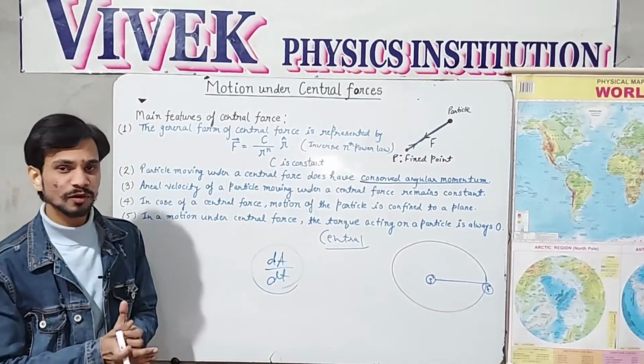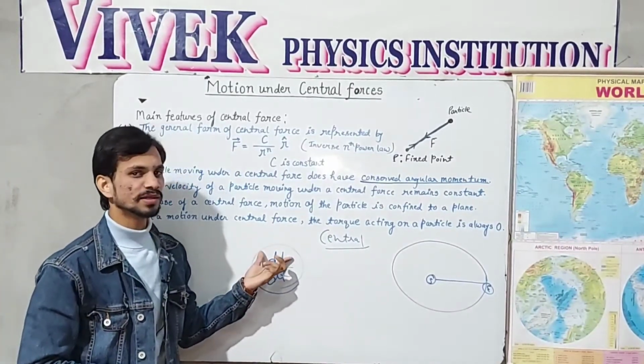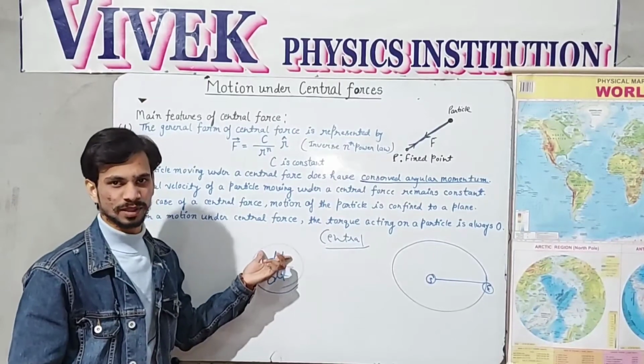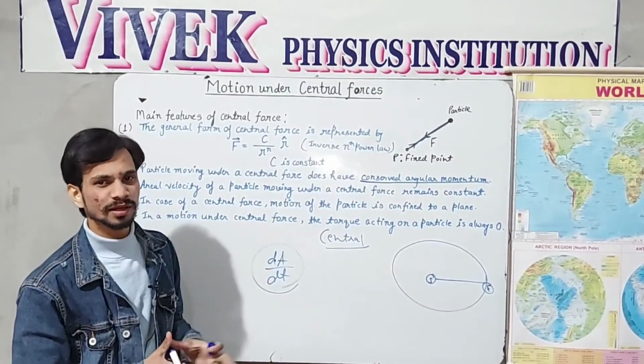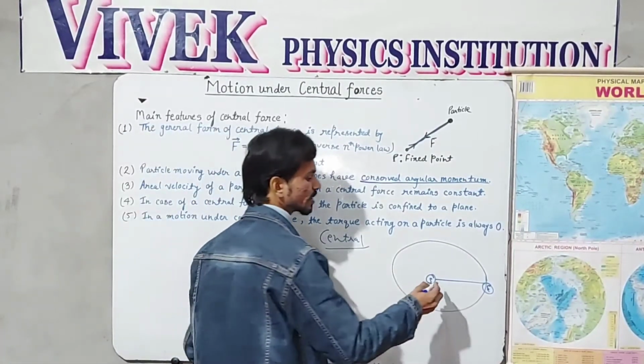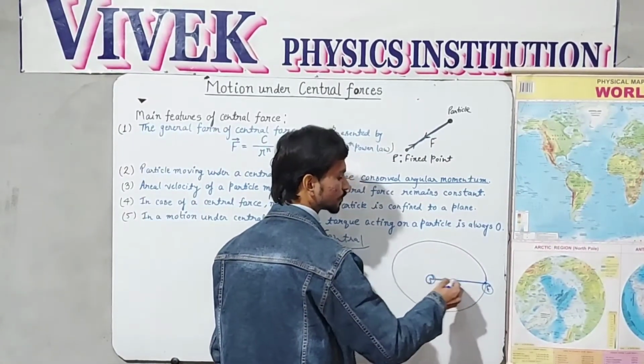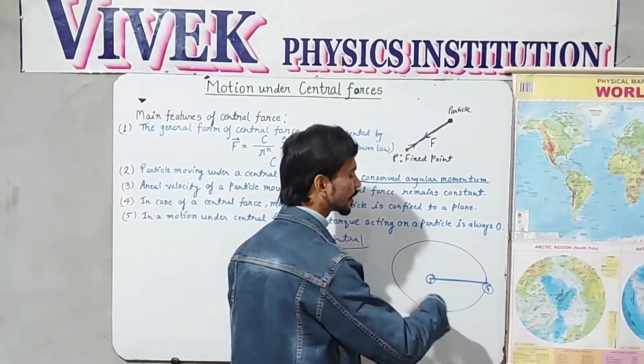What is the exact meaning of aerial velocity? Aerial velocity means that the velocity with respect to time is always constant. The simple meaning of this fact is that, let's say this is the position vector of the particle, which is moving under the central forces.